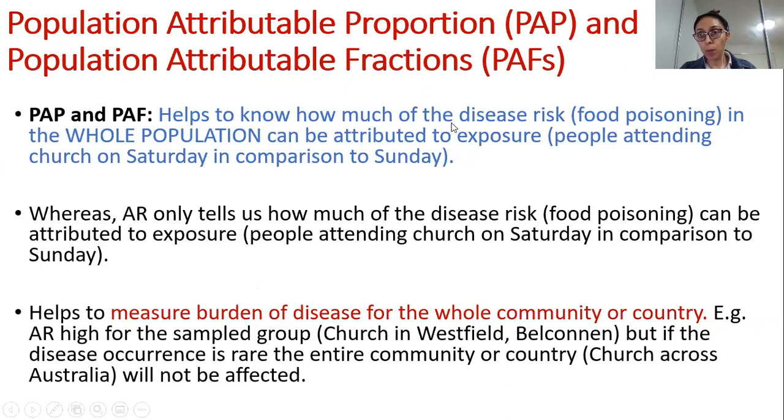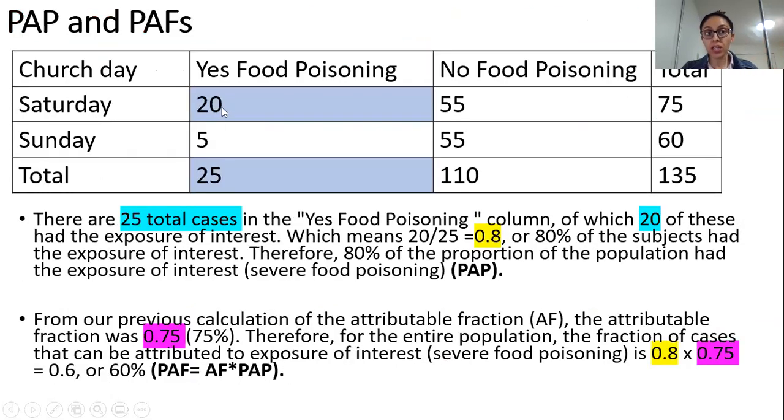It helps to know how much of the disease risk, which is food poisoning, in the whole population can be attributed to the exposure, and our exposure is people attending church on Saturday in comparison to Sunday. But you have to appreciate this is just a tiny example to explain the concept. Therefore, our whole population is not really a whole population; it's a very tiny population. So yes, we have 20 plus 5, which is 25.